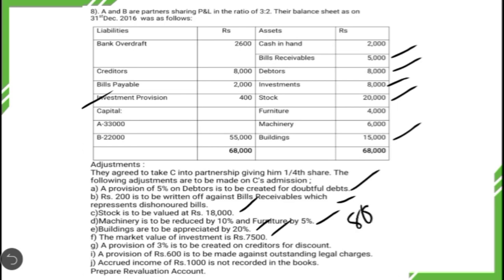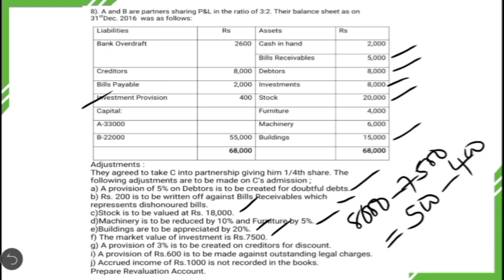The book value of the investment was 8,000. If you deduct the present value, that is 7,500, there will be a loss of 500. But they had already covered this by creating an investment provision to the extent of 400. So now the ultimate revaluation loss will be only 100 rupees. So again this also results in revaluation loss.